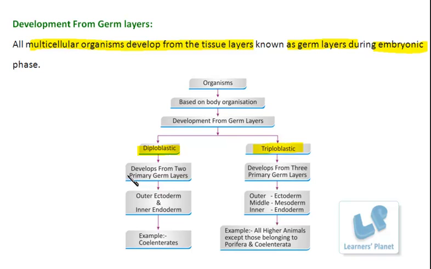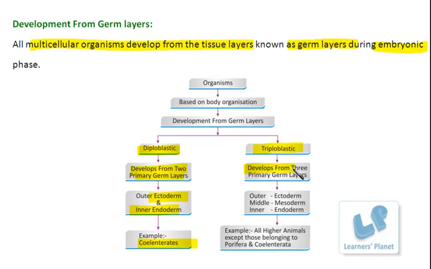Diploblastic means there is development from two primary germ layers, the outer ectoderm and the inner endoderm. Here the development from mesoderm is missing. Such organisms are known as diploblastic organisms. The common example is the group Coelenterata, like Hydra. These organisms come in this category, right? Like corals, fine.